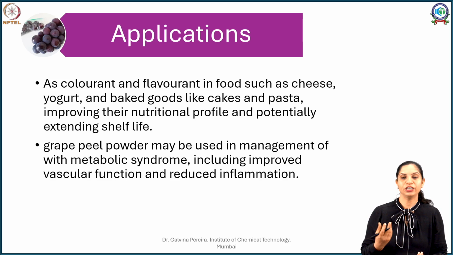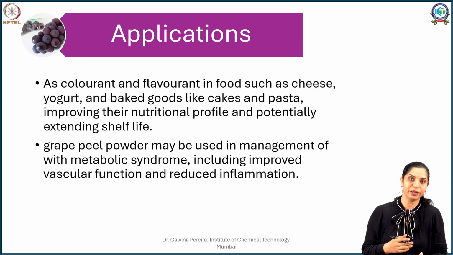In ice creams, we need not worry about the pH, and ice creams are often stored at colder temperatures, so they have good stability. Especially grape peel powder, you will find in frozen foods, yogurts and cheeses. In some cases, baked goods such as cakes and pastas also use it, but that is basically to improve their nutritional profile.